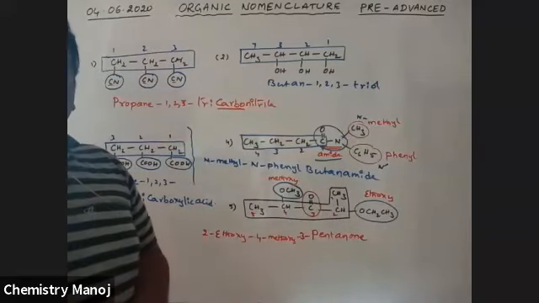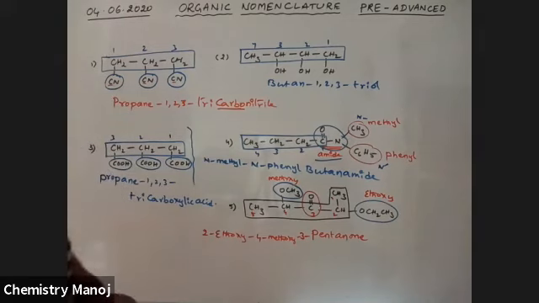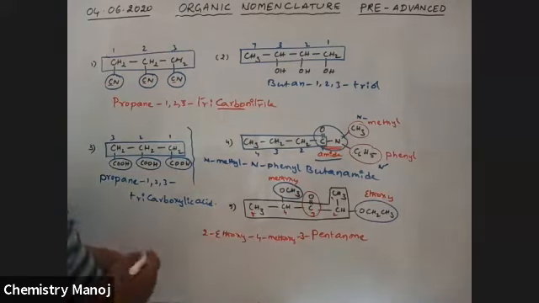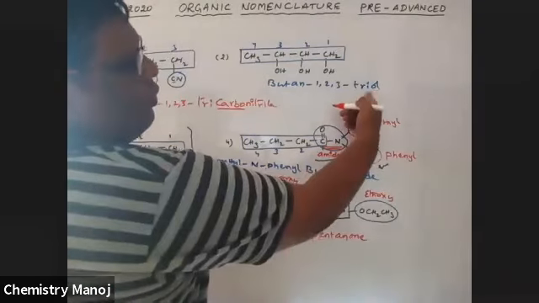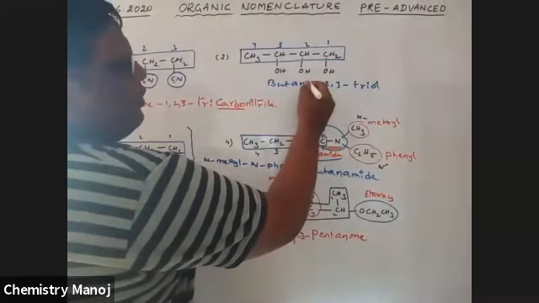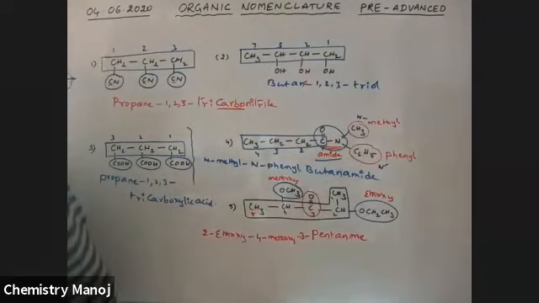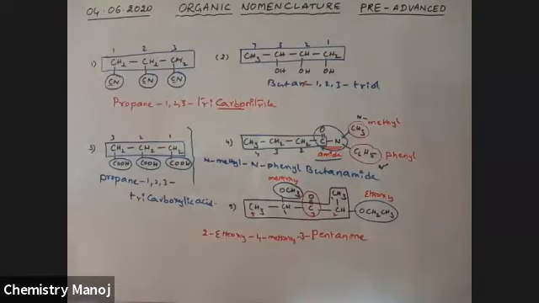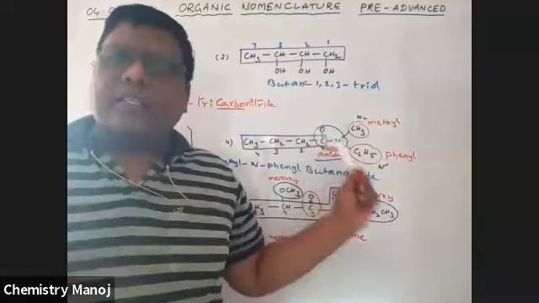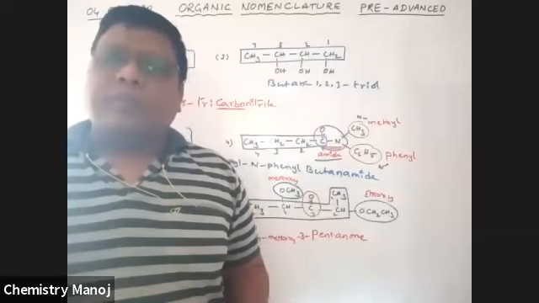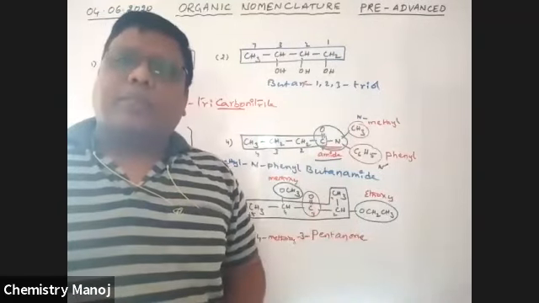In 2, the 'e' is there, is it not, sir? Where is it? In 2. Yes, write it. Because in triol, the 'e' is replaced by ol. So if you want, 'e' is also acceptable, no problem. Okay. So these are different ways to write the names of the carboxylic acids. All these are open chain compounds and also non-aromatic compounds.